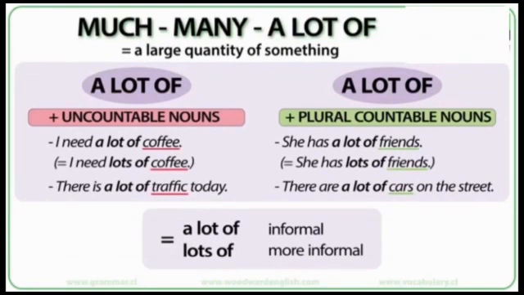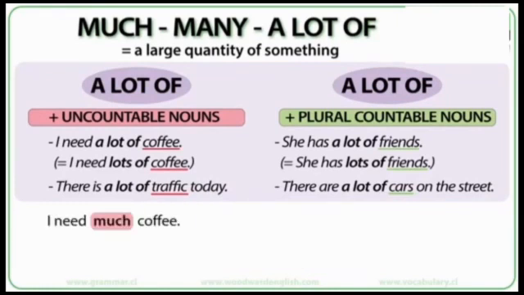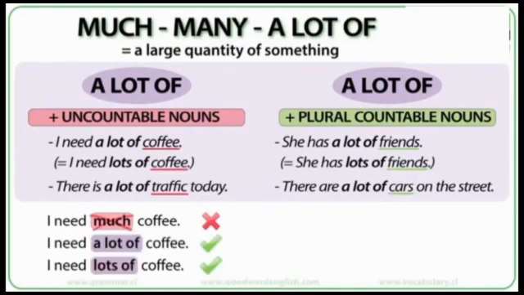A couple more examples. There is a lot of traffic today. Traffic is uncountable. There are a lot of cars on the street. Cars is a plural countable noun. And with both of those, we can use a lot of. We can't say I need much coffee. This is not correct, because we can't use much when the sentence is affirmative or positive. We say, I need a lot of coffee, or I need lots of coffee.